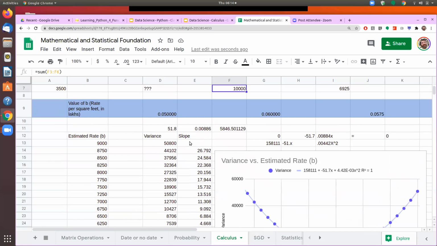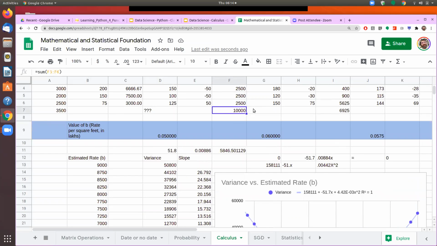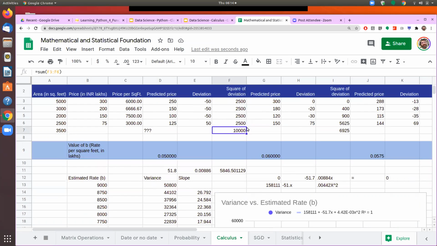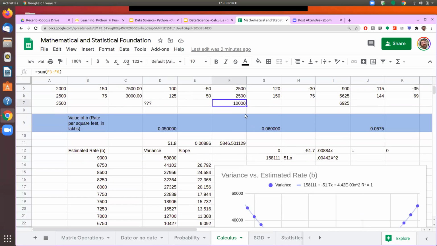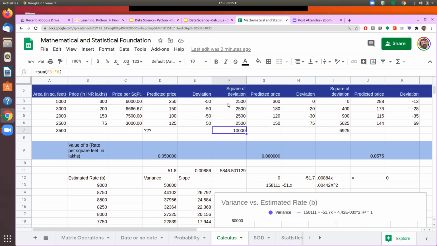So what I have done is that at different price estimates, I have taken the variance. This is not really the variance, but we are just taking this number, which is the sum of the deviations. The variance would be if you divide that by the number of records that we have. So we are taking this number as what we would try to minimize.